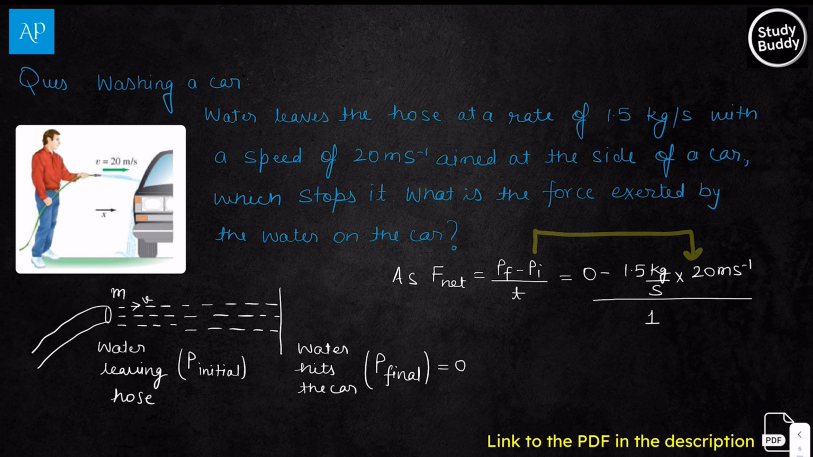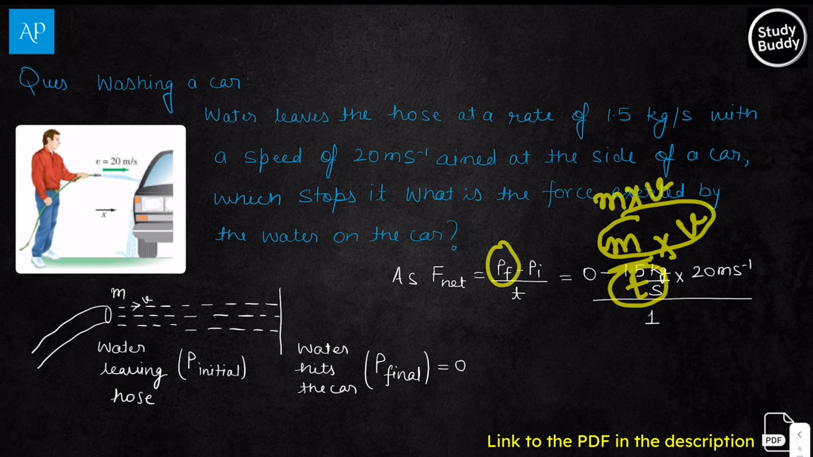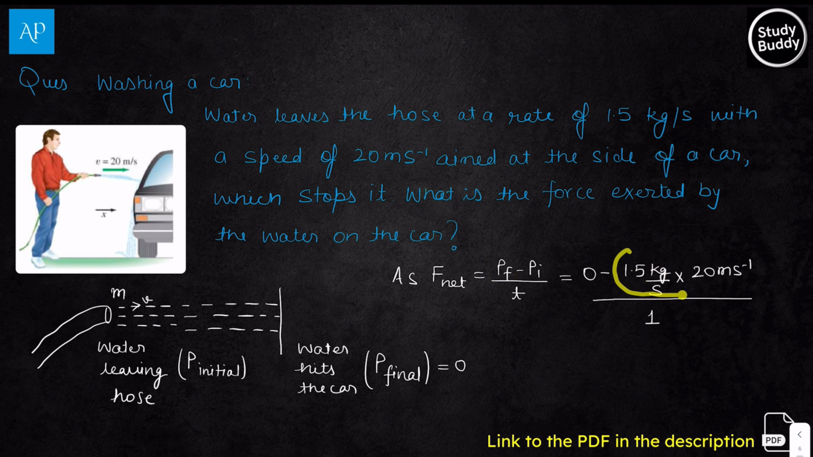Initial momentum we can calculate from the information given to us. 1.5 kg per second. From the unit you can understand this is mass by time that is given to us. How do we get momentum? We multiply mass with velocity. So if you already know mass over time and multiply it with the velocity, this will become the rate of change of momentum, mv by t, but we only need mv in the numerator. So what we do is we multiply mass with velocity. As time is already there, this time will go to the denominator. So this overall quantity gives us the net force.